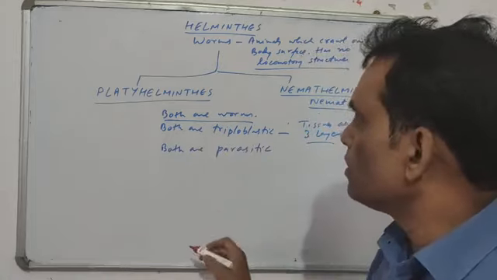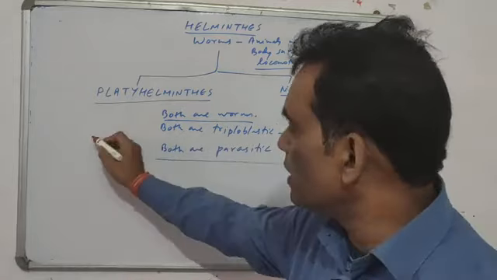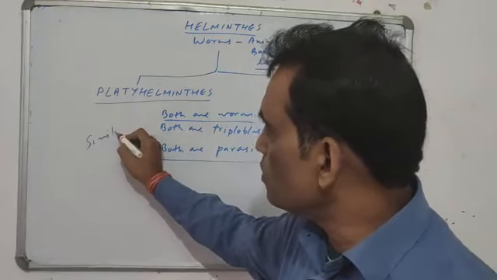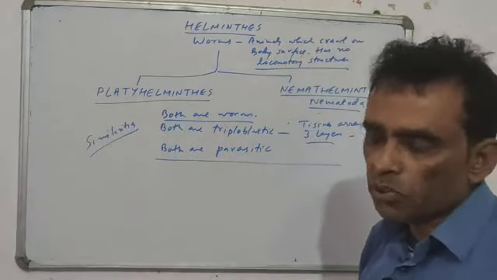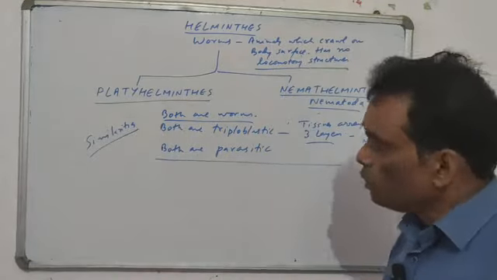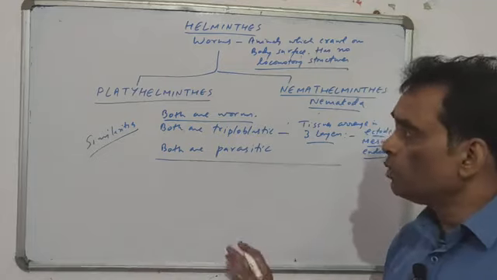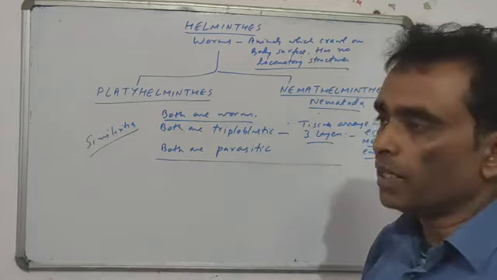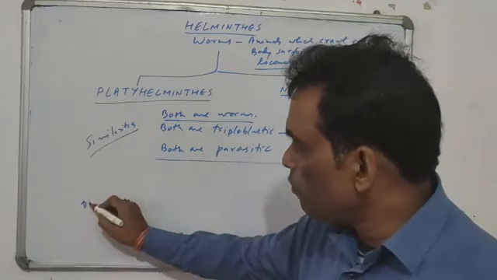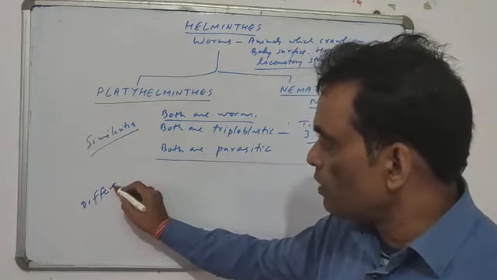So these are the similarities between the two groups. Both are worms, both move on their body surface, both are triploblastic, and both are parasitic by nature. Then why are they kept in two different groups?